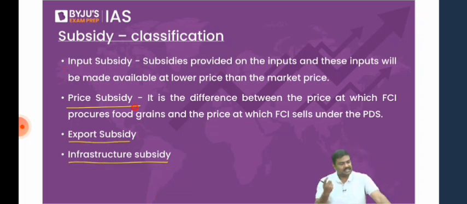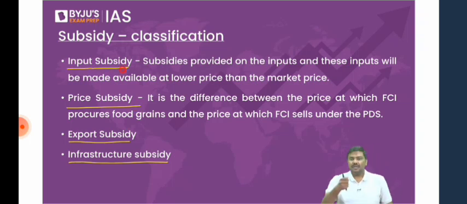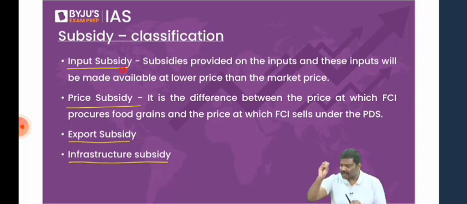Let's start with input subsidy. What is this idea of input subsidy? Whenever you purchase inputs, and inputs means anything that you're using to produce a good, the government will provide a subsidy on the inputs. That is called input subsidy. For example, a farmer will purchase fertilizer. The government provides subsidies on fertilizer. Just give me some time, I'll show you how the fertilizer subsidy is provided.